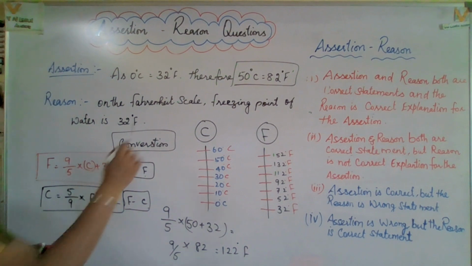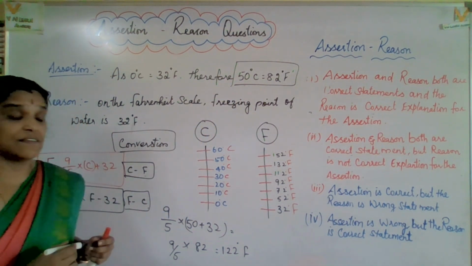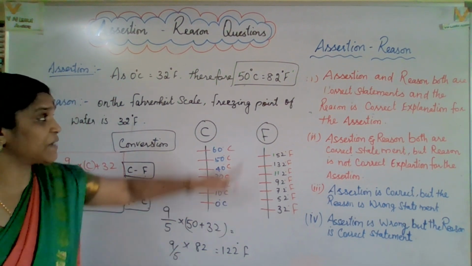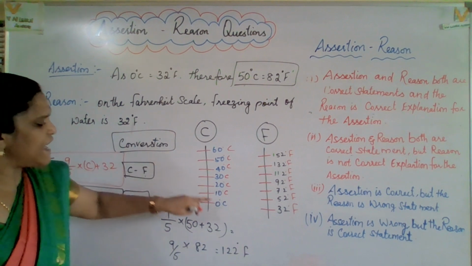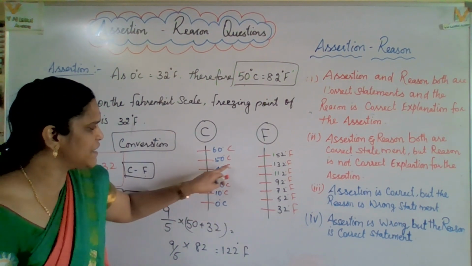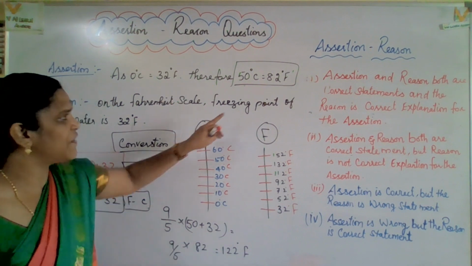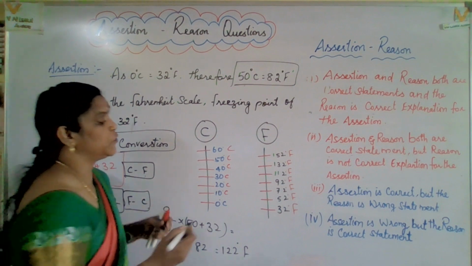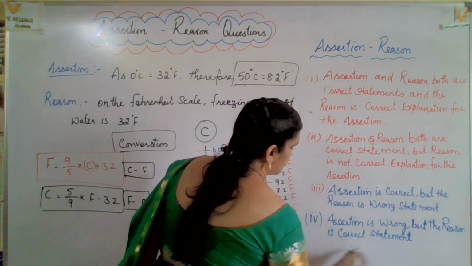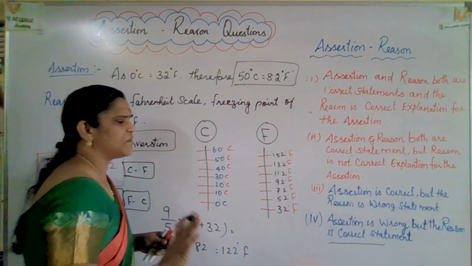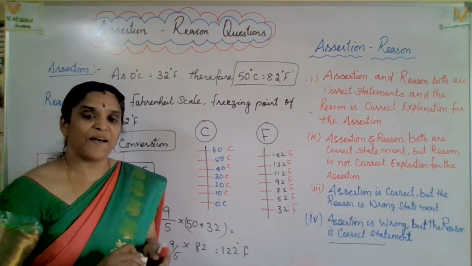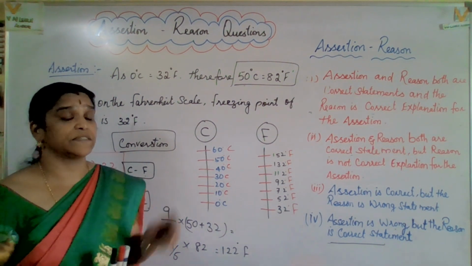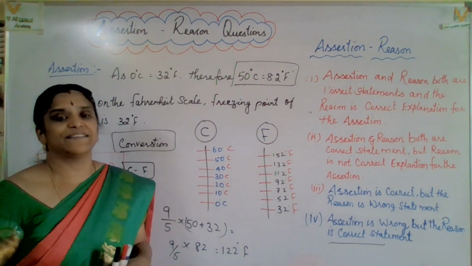So is it a correct answer? 50 degrees Celsius is equal to 122. This is correct, but the given statement is wrong. As you see, you will come to know 50 degrees Celsius is not equivalent to 82. Yes, exactly. Now, which is the correct option you will give? Assertion is wrong, but the reason is a correct statement, though not a correct explanation. I hope you got a clear idea. Now let us go through some more interesting questions from some basic concepts of chemistry, that is from assertion reason.